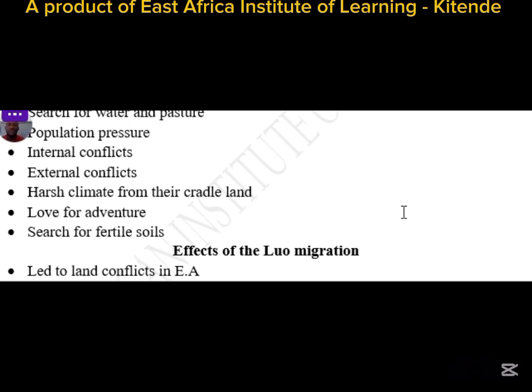Lastly, on the reasons why the Luo migrated, though there are many, search for fertile soils. Their soils had lost fertility, and they thought that if they moved into the interior of East Africa, maybe there was fertile soil that could support agriculture. The Luo migrated because of many factors, but I beg to stop here and we make more research about more factors that pushed the Luo to migrate. But fertile soils, love for adventure, harsh climate, external conflicts, internal conflicts, population pressure, and search for water and pasture were some of the reasons why the Luo migrated into the interior of East Africa.